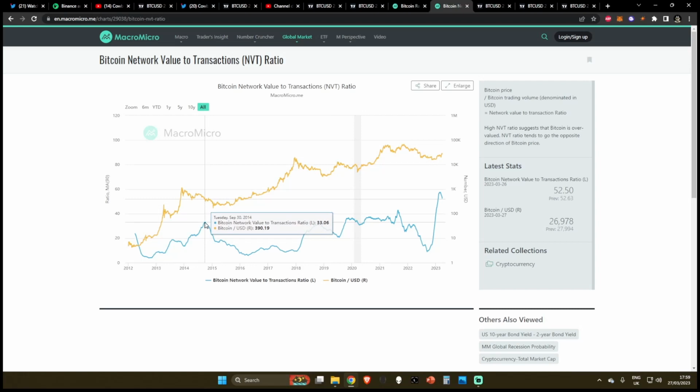You can see major spikes like in 2014 proceeded with meltdowns to the downside. Spikes in 2018 called this top overextension before breaking down into new lows. And we have had another series of spikes which have led to some rather significant drawdowns in Bitcoin's price history. We have kept you up to date on this in some of our most recent videos.